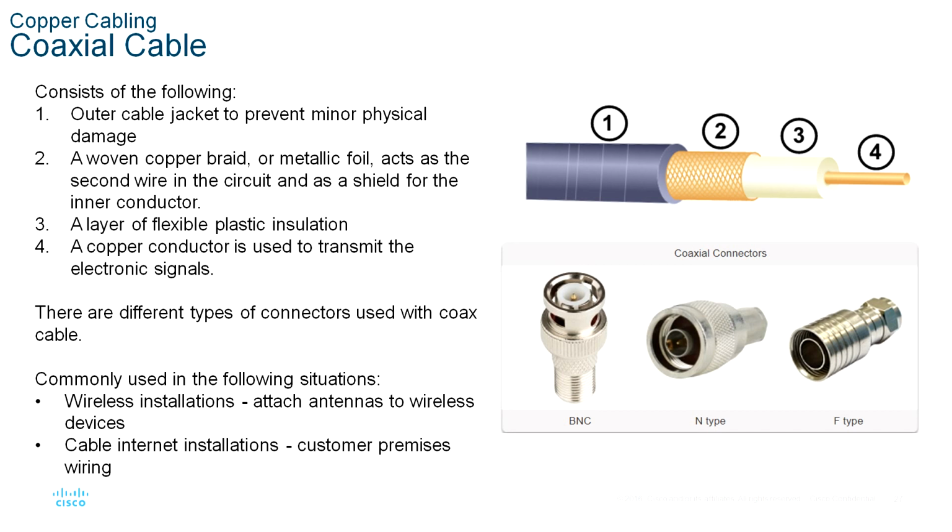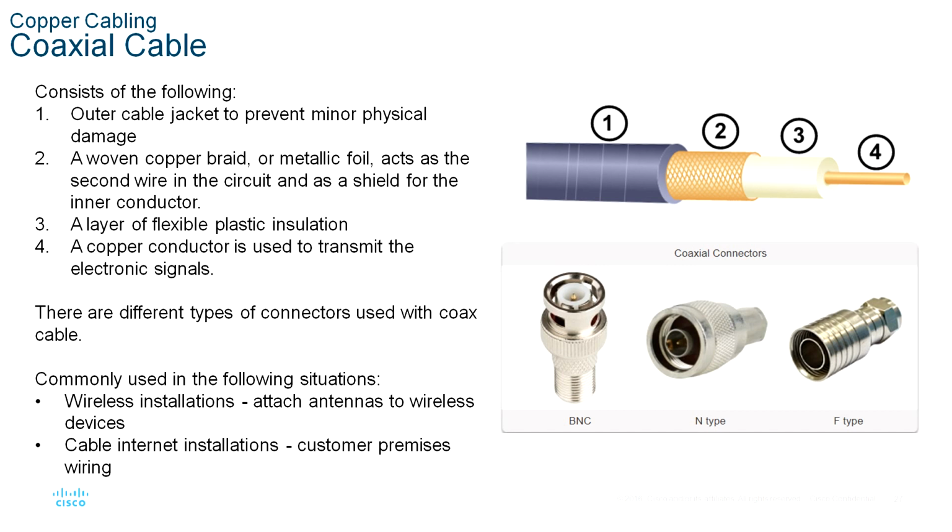The coaxial cable design is used in the following situations: wireless installations and cable internet installations. In wireless installations, coaxial cables attach antennas to wireless devices. The coaxial cable carries radio frequency (RF) energy between the antennas and the radio equipment.